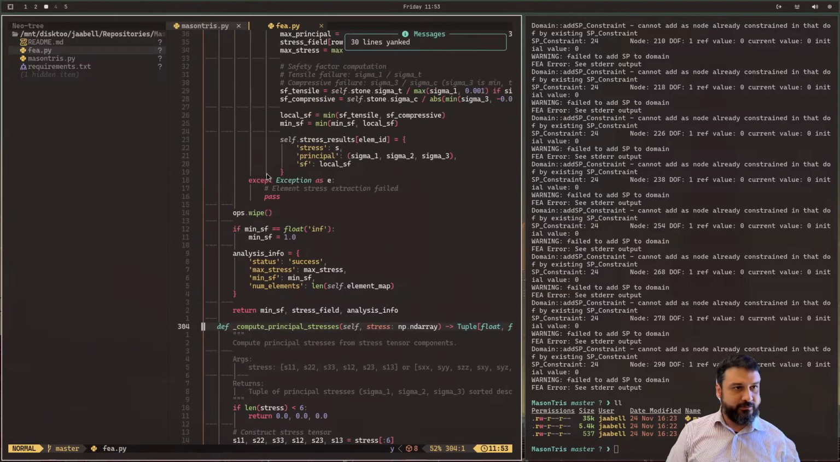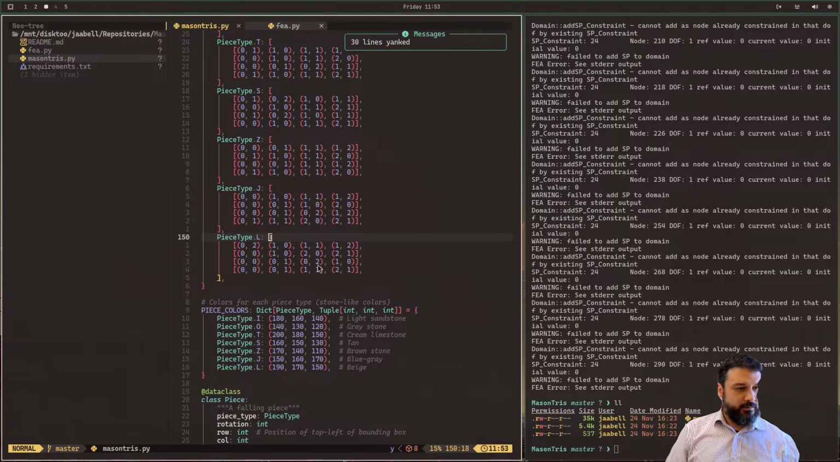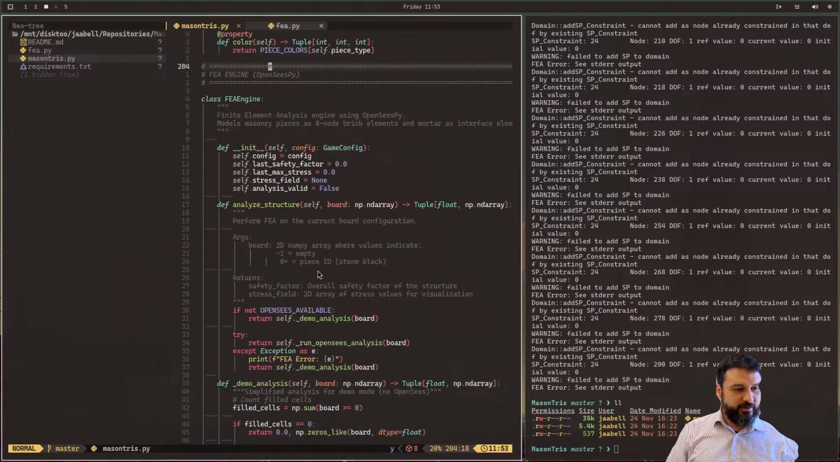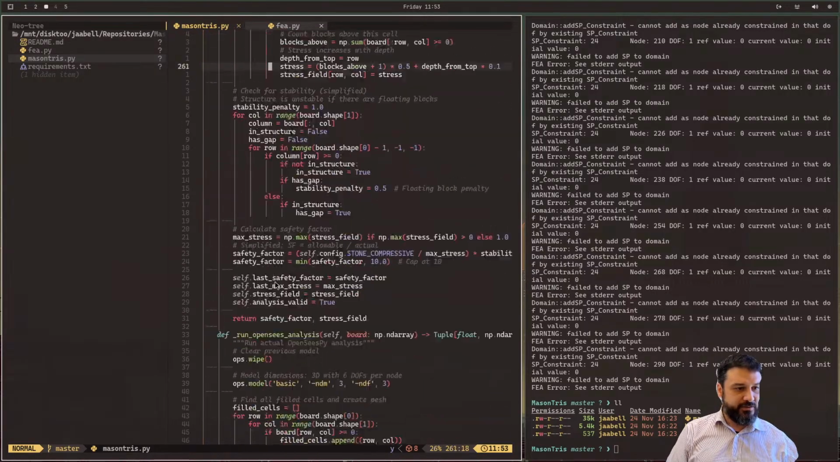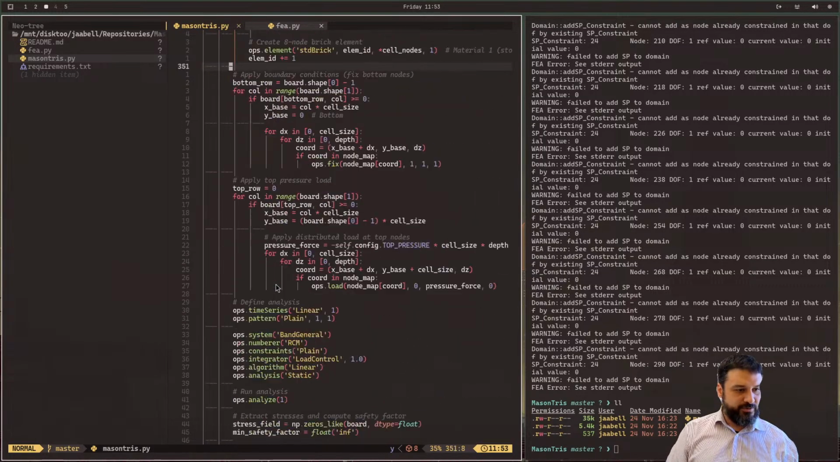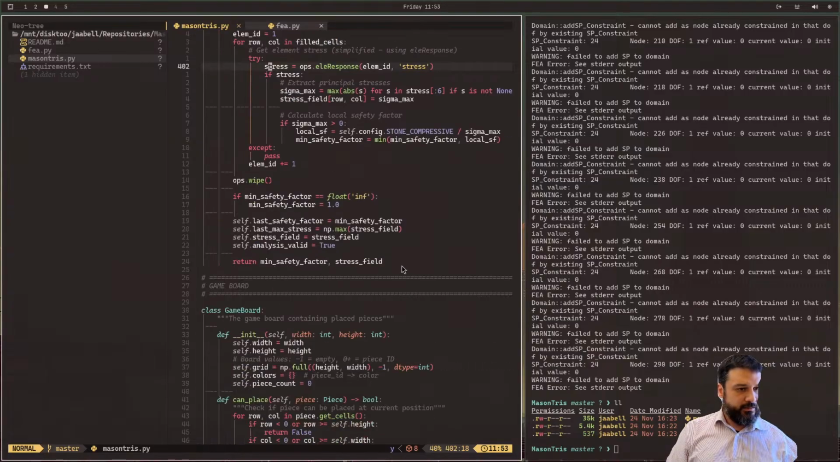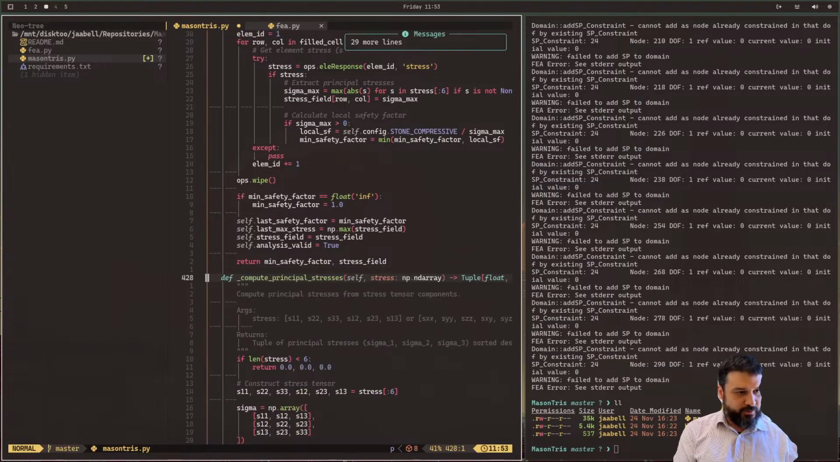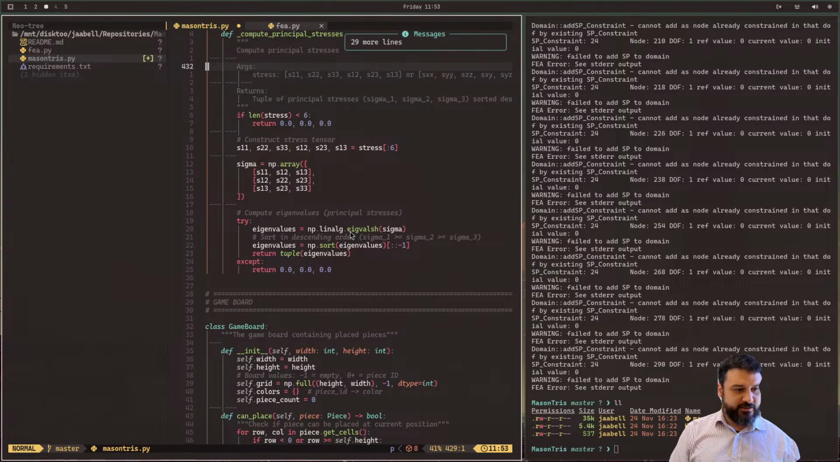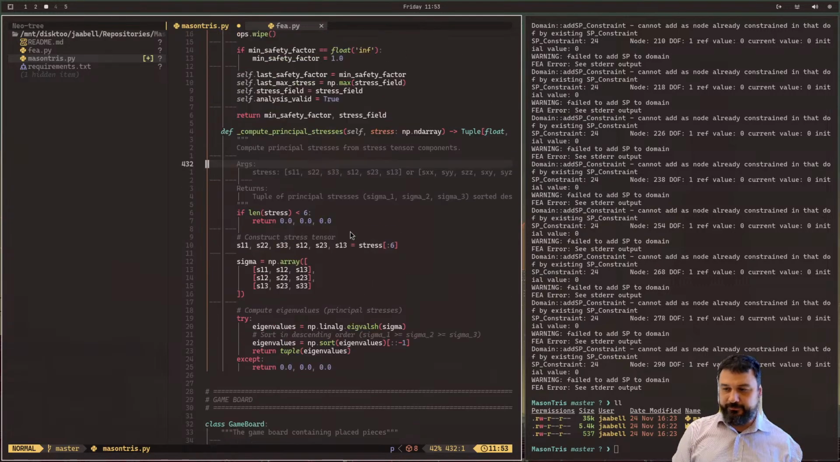So yank it out. And I am just going to add it to wherever the FEA engine is here. Here we go. Run OpenSees analysis. And maybe down here, somewhere, paste it. Compute principal stresses. That should be fine.